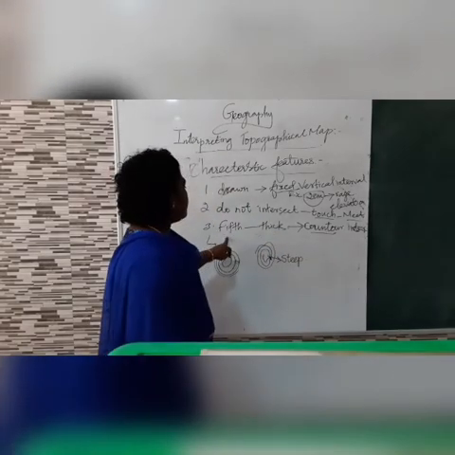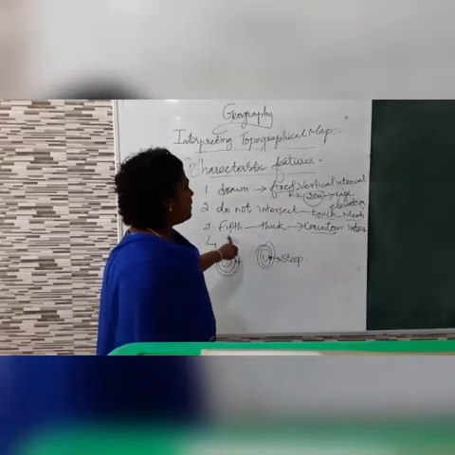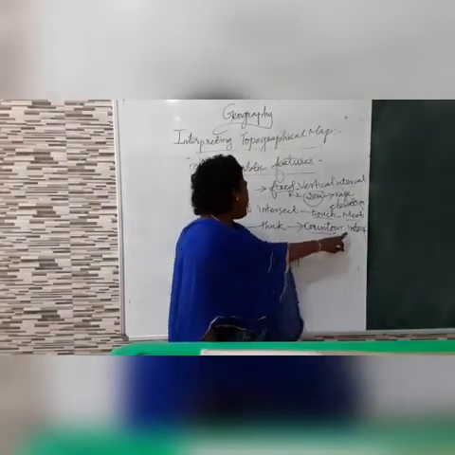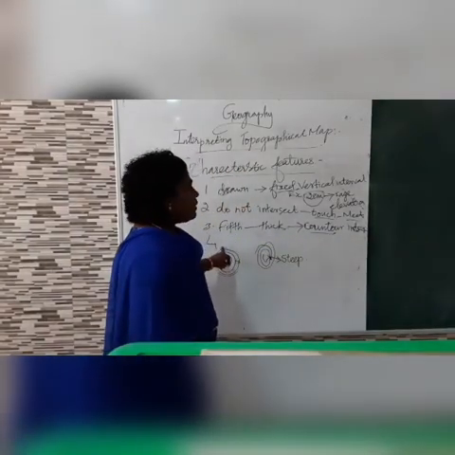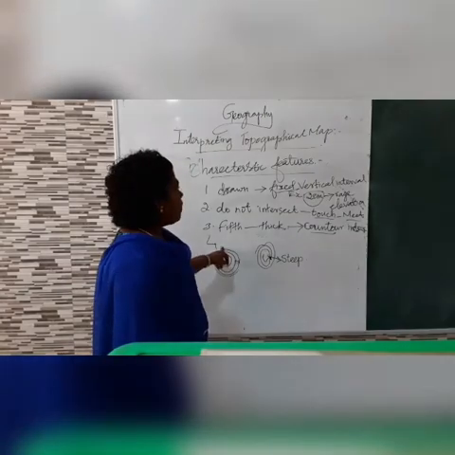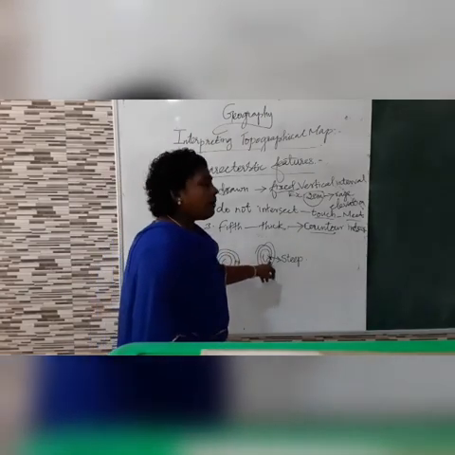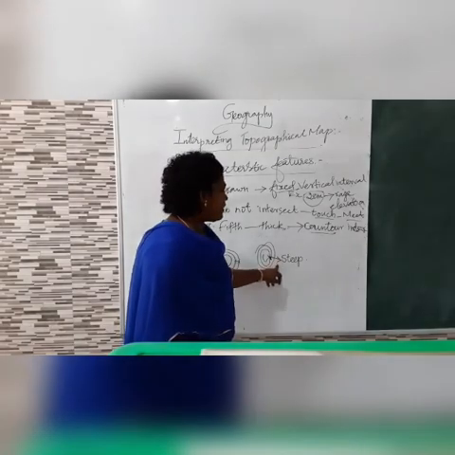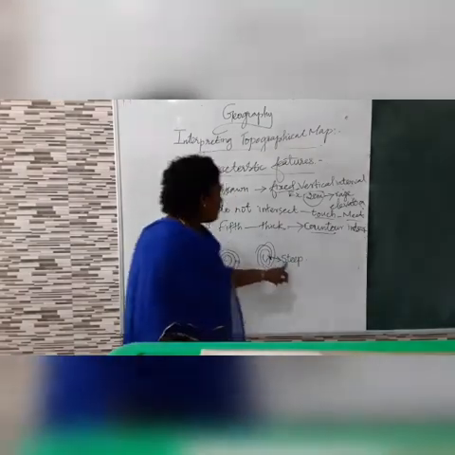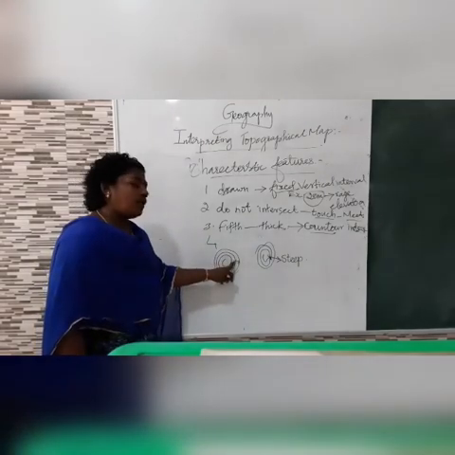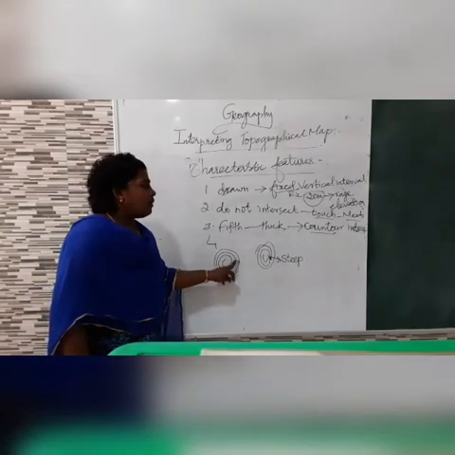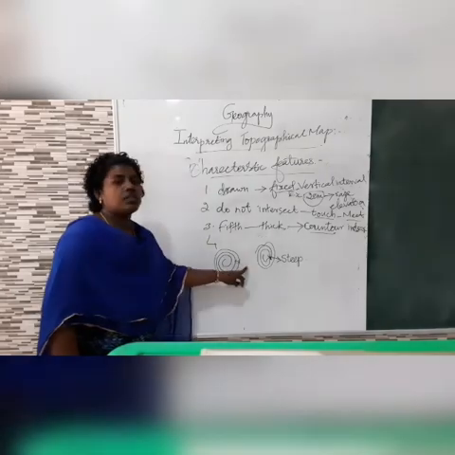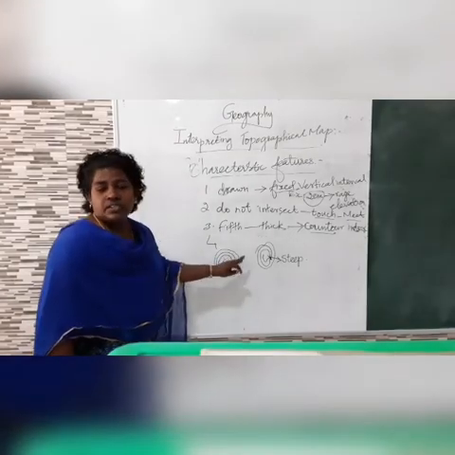The third one is every fifth contour line is drawn thick, known as contour index. The fourth characteristic is that in some places the contour lines are drawn closer, there you have to understand the place is steep. When the contour lines are at equal vertical interval, you should understand the area is gentle.